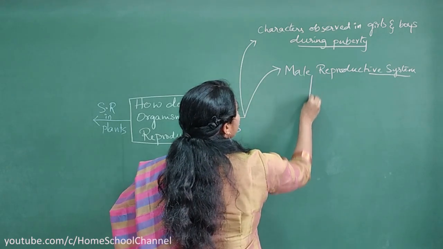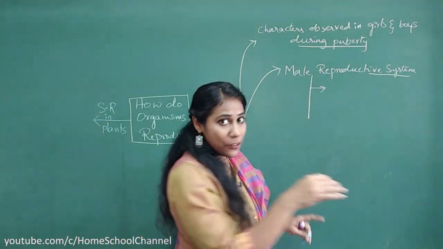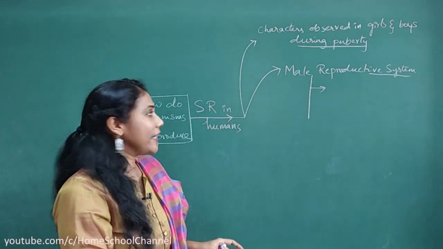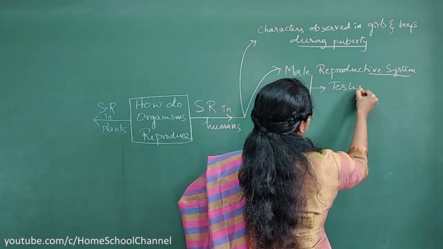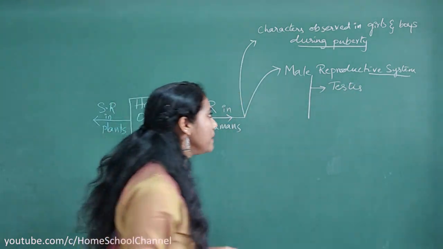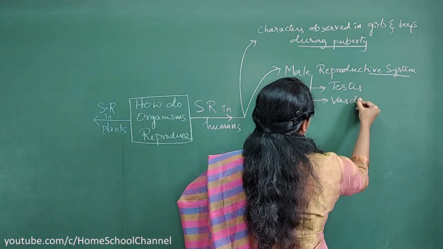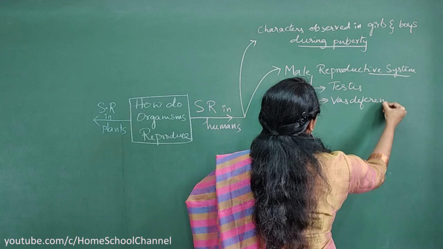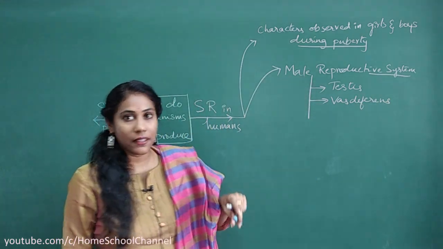You will study the different parts and their function in the male reproductive system. The first and important part is the testis. In the testis, the production of sperms takes place, and later the vas deferens. This vas deferens is a pipe which helps in carrying the sperms.